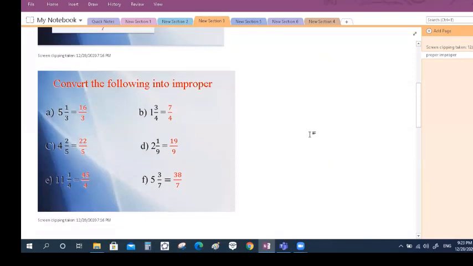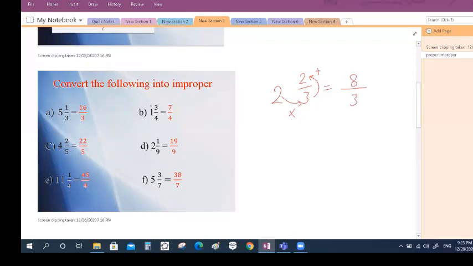Here, how to convert the mixed number to an improper fraction. I will give you the idea. If I have a mixed number, for example, 2 and 2/3, how can I write it as an improper fraction? Here is the mixed number. I need to convert it to an improper fraction. So I will multiply the whole by the denominator, then plus the numerator. So 2 by 3 equals 6, plus 2 equals 8. So 8 over 3. And the denominator will be the same.